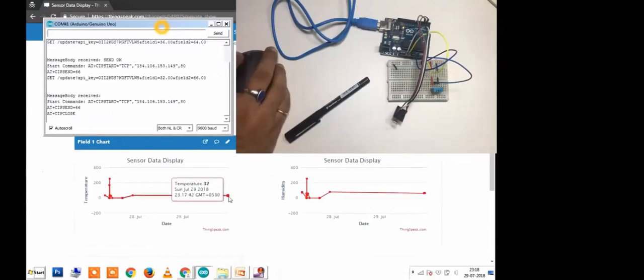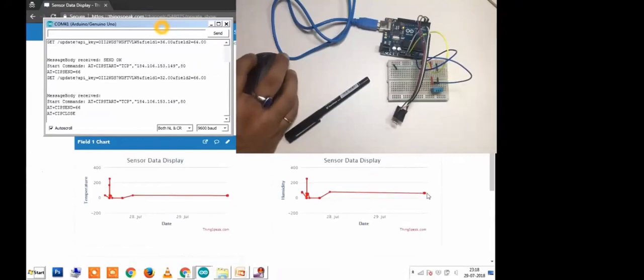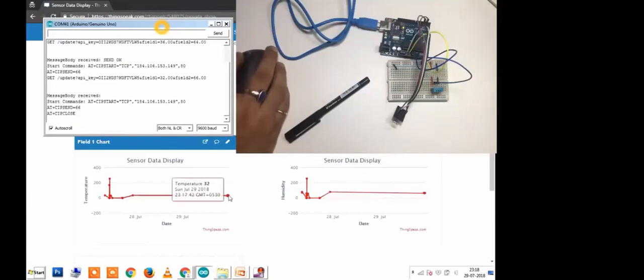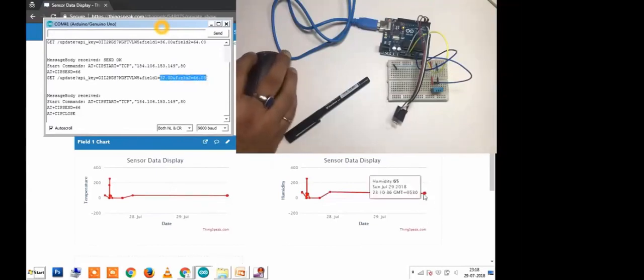So yes, it is now showing 32 and correspondingly its humidity value 66. So in that manner, you can make your own sensor and flush your sensor data to the ThingSpeak cloud or whatever cloud you are going to implement on your own.